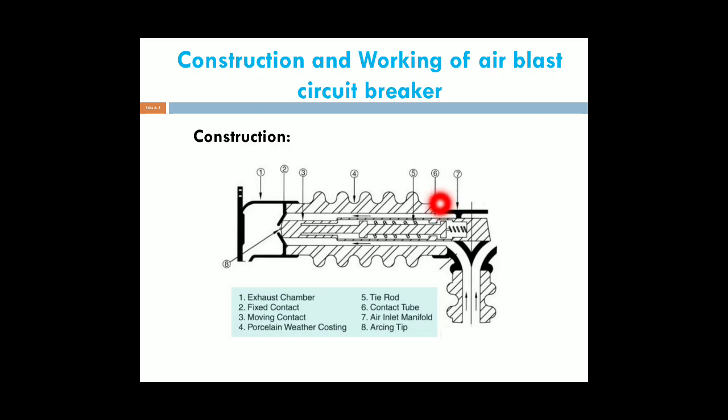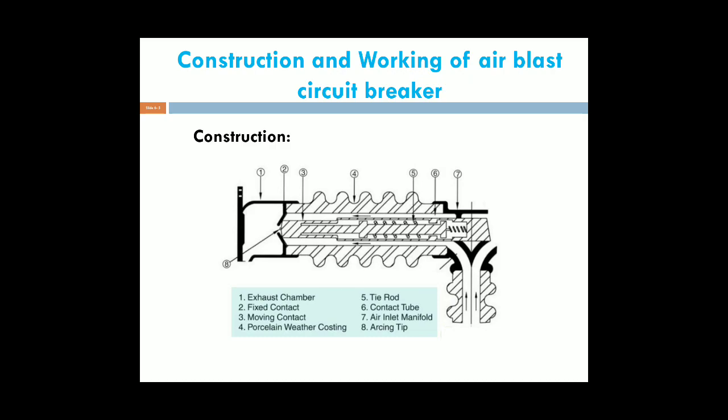Next, the sixth one is the contact tube. This is the contact tube. Next one is the air inlet. This is the air inlet. Next, the eighth one is the arcing tip. This is the arcing tip. This is the overall construction of an air blast circuit breaker.